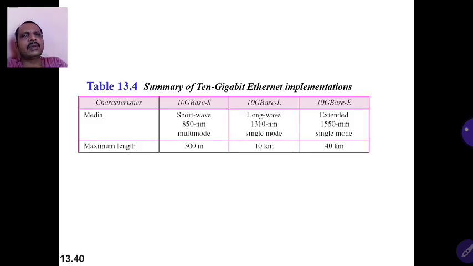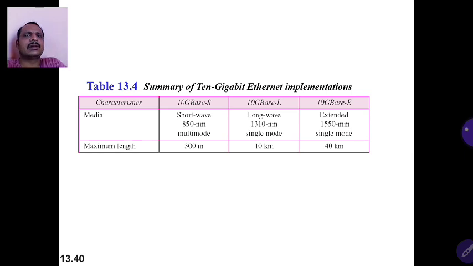Next is the summary of 10 Gigabit Ethernet implementations. The implementations are 10GBase-S, 10GBase-L, 10GBase-E. Media: we use shortwave 850 nanometer multimode, long wave 1310 nanometer single mode, and extended 1550 nanometer single mode. Fiber optics is used in 10 Gigabit Ethernet implementation.